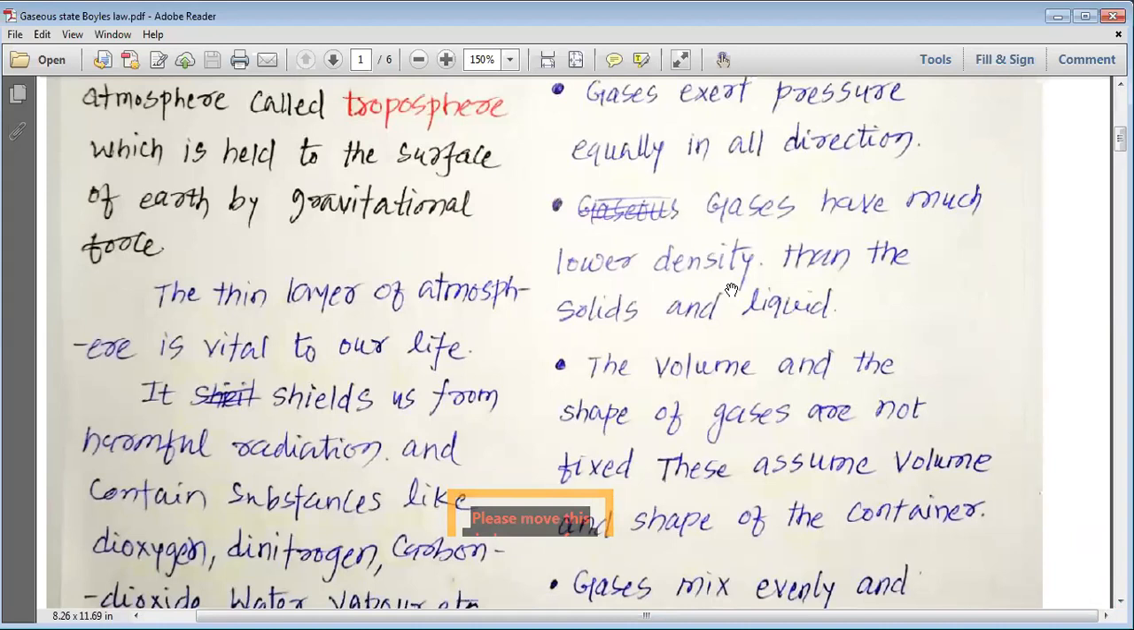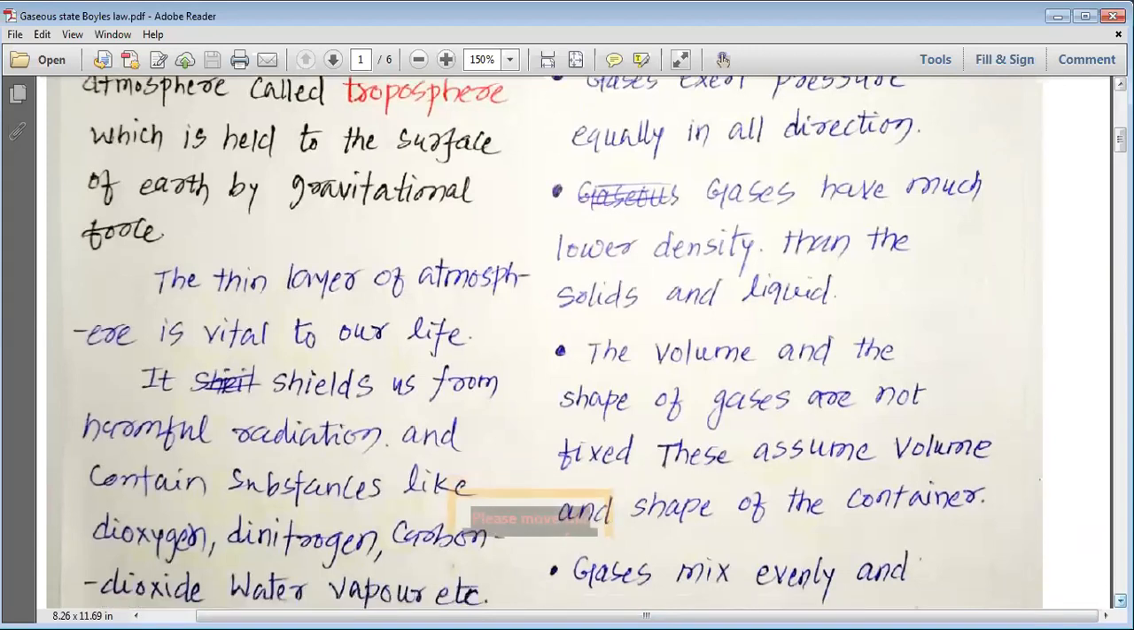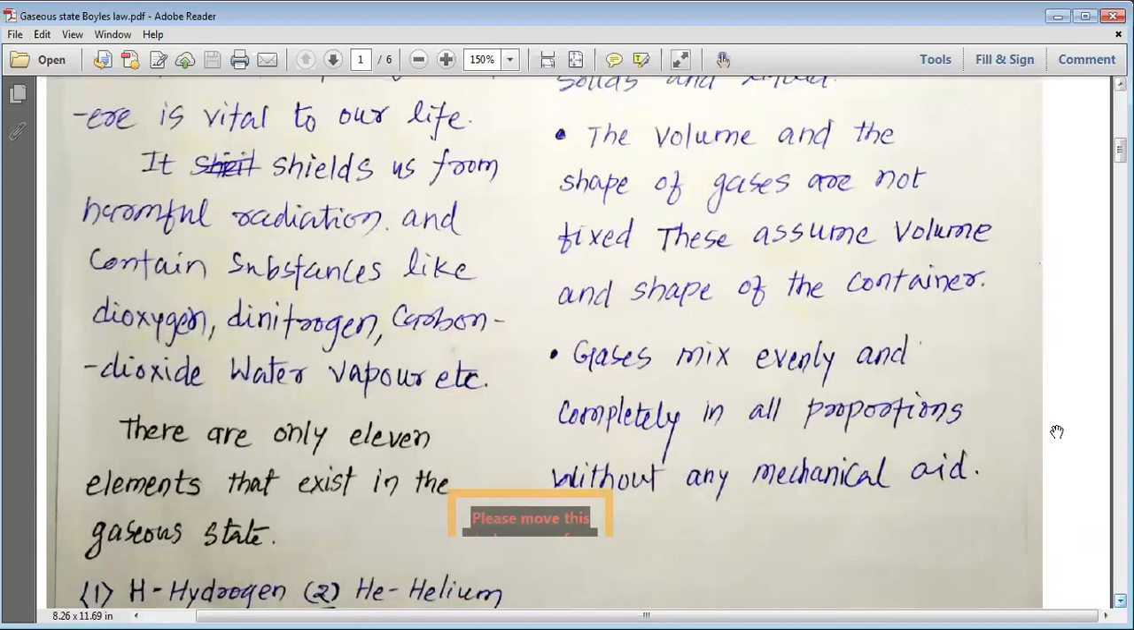Gases have much lower density than solids and liquids. So the density of gases is generally less than the density of solids and liquids. The volume and shape of gases are not fixed. They assume the volume and shape of the container in which they are filled. Their volume and shape can be changed.